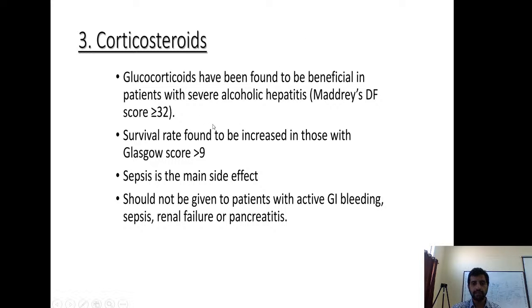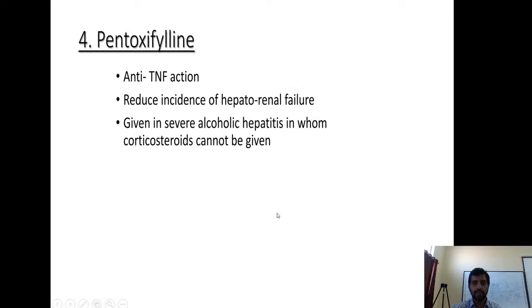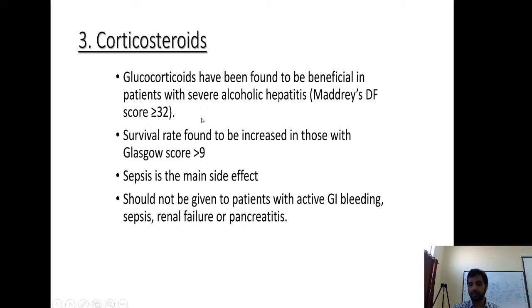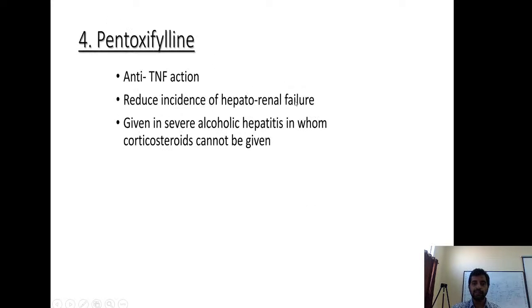Corticosteroids, like I said, Glasgow score more than 9, Maddrey 32. Sepsis is the most important side effect, so if there is severe infection we don't give corticosteroid, and this also should not be given in patients with active GI bleeding, renal failure or pancreatitis. Pentoxifylline has anti-TNF action. There is reduced incidence of hepatorenal failure. In hepatorenal syndrome, we don't give steroids, and pentoxifylline helps in those patients. So in those patients especially we give pentoxifylline.